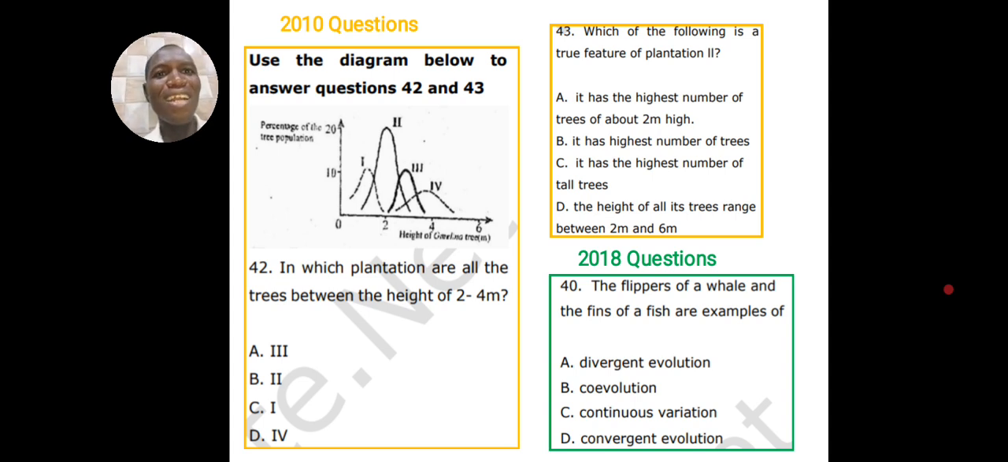All right, now observe your graph carefully and see which of the plantation starts from 2 and ends at 4, because you see it must have height of between 2 and 4 meters. And see your height on the horizontal there. So the correct answer there is 3, which is A. Observe that the curve for 3 starts from 2 and ends at 4. So it is the plant that has the height between 2 and 4 meters. Is this not too simple?